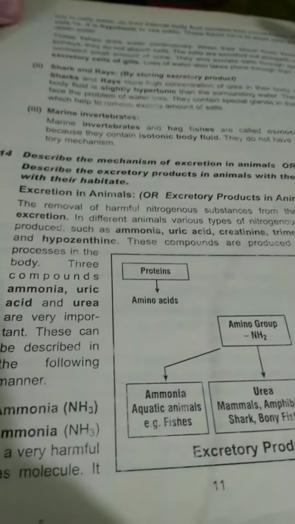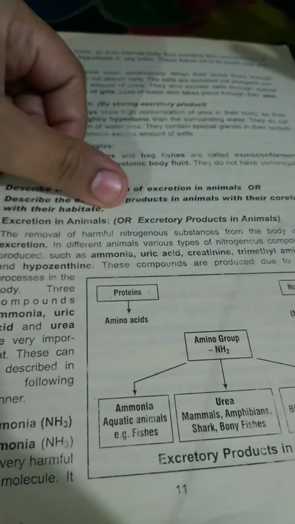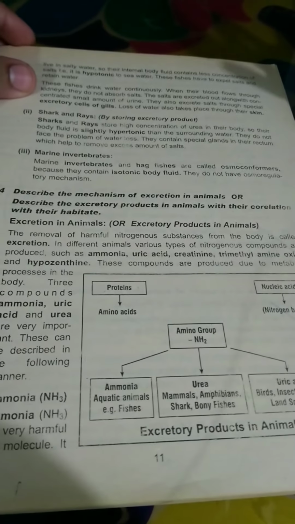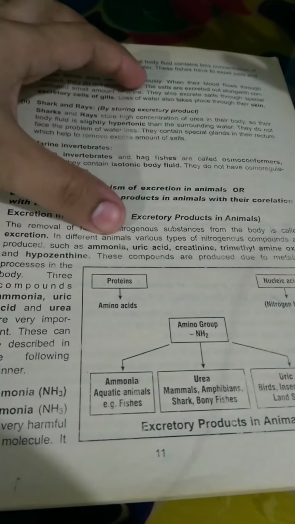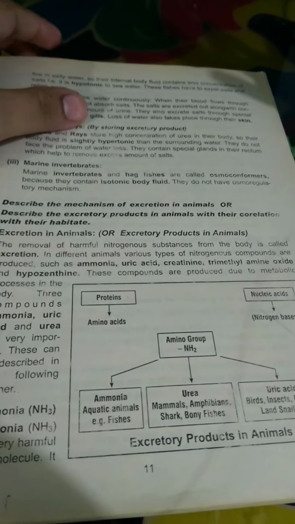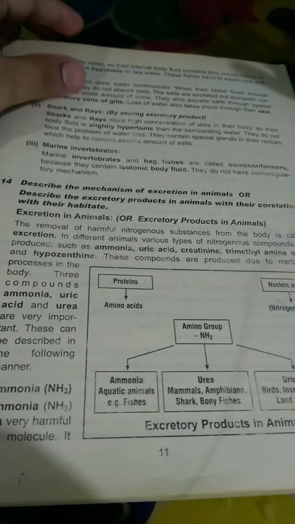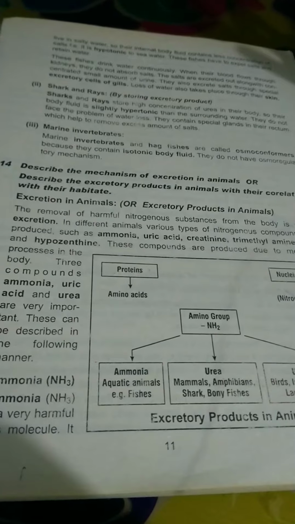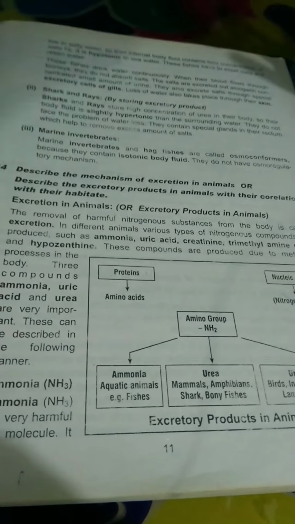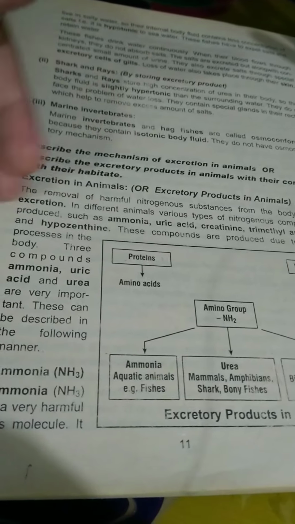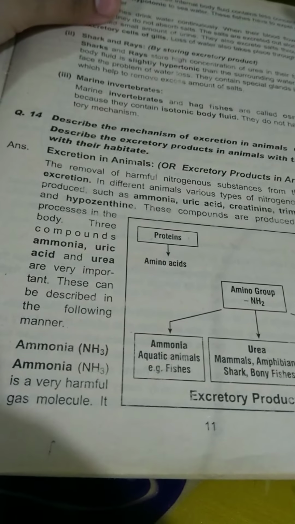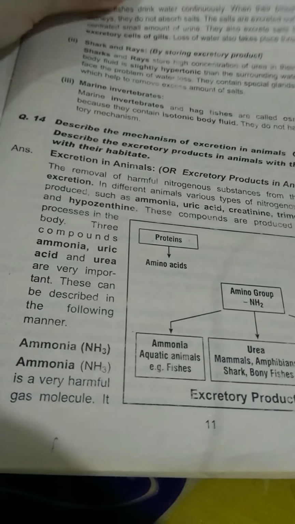It says the removal of harmful nitrogenous substances from the body is excretion. In different animals, various types of nitrogen compounds are produced, such as ammonia, uric acid, creatinine, trimethylamine oxide, and hypoxanthine. These compounds are produced due to metabolic processes in the body, and we know metabolic processes may be anabolic or catabolic. These compounds, ammonia, uric acid, and urea, are very important because they can be described in the following manner.